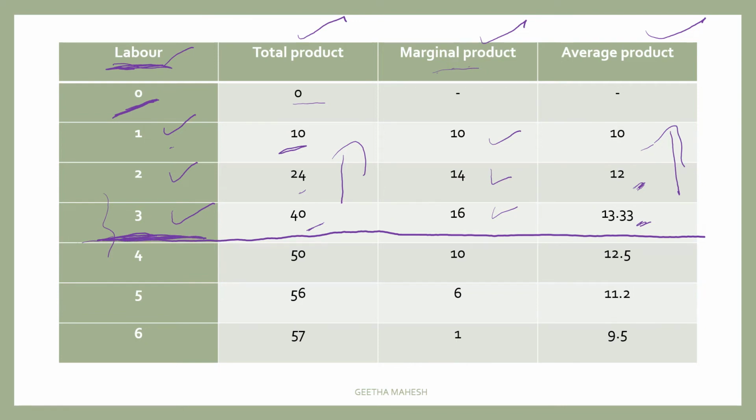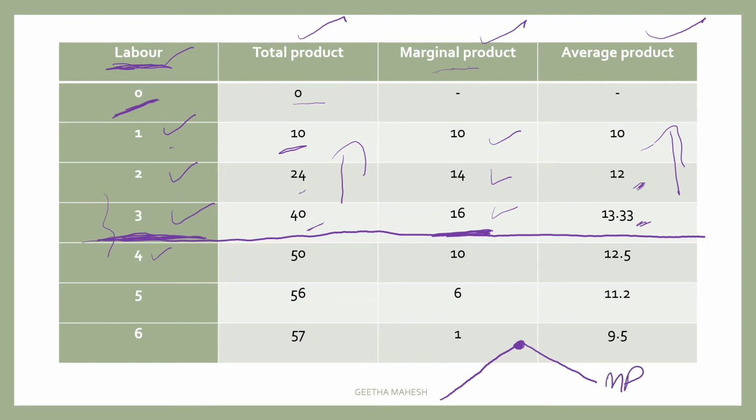So marginal product was increasing till the third labor, and you can see marginal product is highest when you employ the third labor. So it reaches the highest or maximum level of contribution of a labor. Later, when you employ the fourth labor, marginal product will start decreasing.